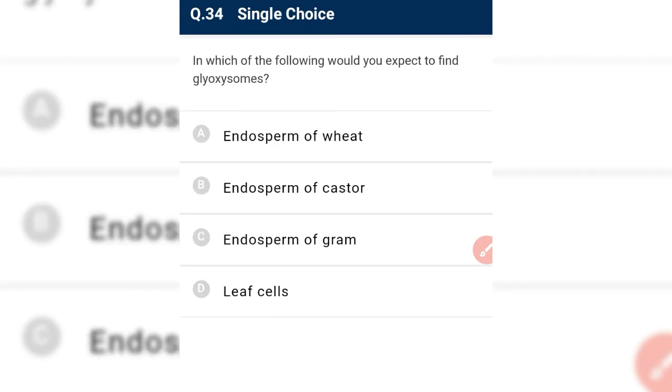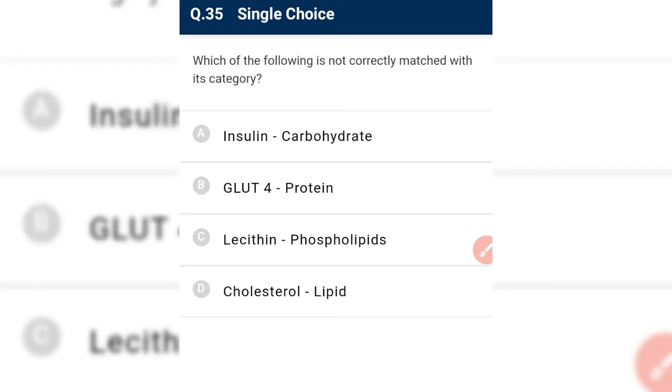Okay. In which of the following would you expect to find glyoxysome? Glyoxysome is found in fatty seeds. An example of a fatty seed is castor seed. Okay, which of the following is not correctly matched with categories? Insulin is not a carbohydrate, it is a protein.